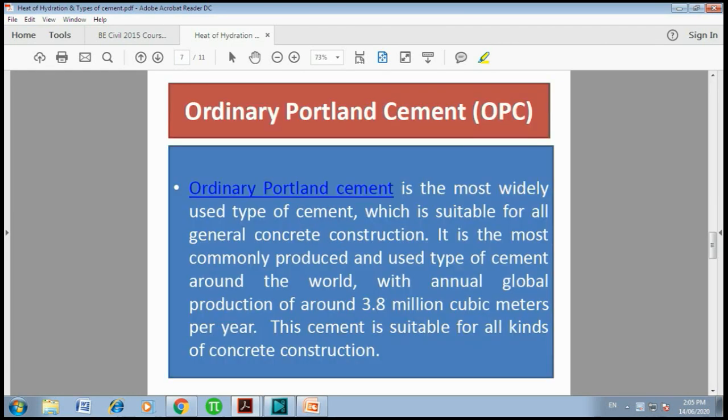The first type of cement is ordinary Portland cement. This is the type of cement which is used in almost all types of work. Okay, this is the most suitable type of cement, and it comes in three grades: 33 grade, 43 grade, and 53 grade. Nowadays only 43 grade and 53 grade cements are produced. This type of cement is suitable for almost all types of concrete construction.